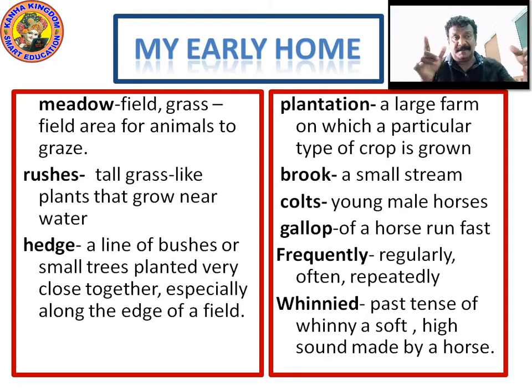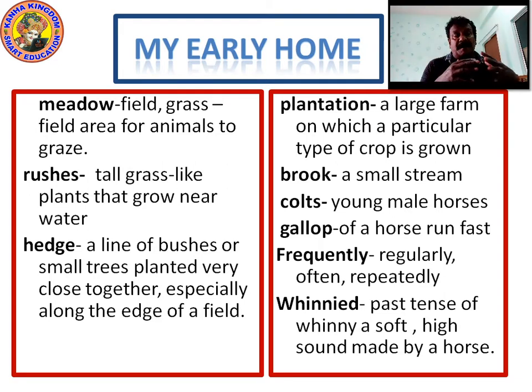When you see a field, it has many shapes, but at the edge when you grow a line of bushes or small plants to make a border-like thing, some trees planted very close together, especially along the edge of the field, they are called a hedge. H-E-D-G-E, hedge. Plantation, P-L-A-N-T-A-T-I-O-N, plantation.